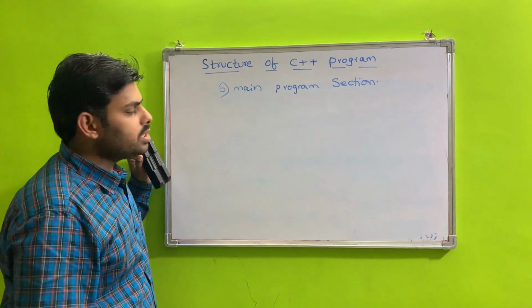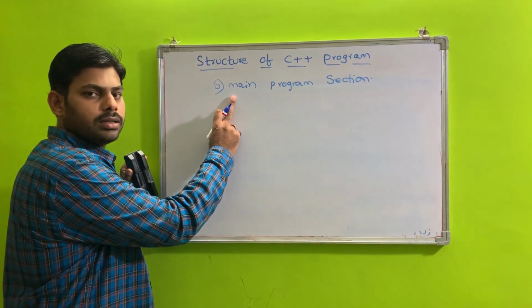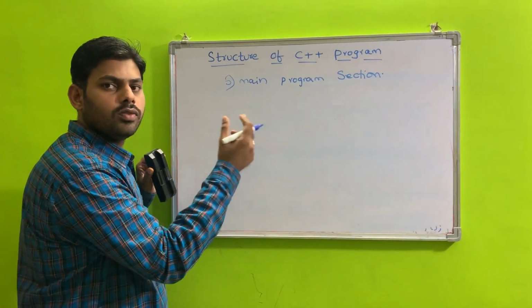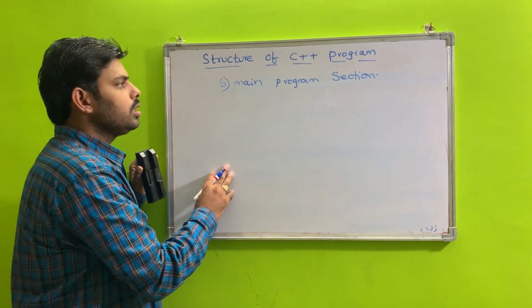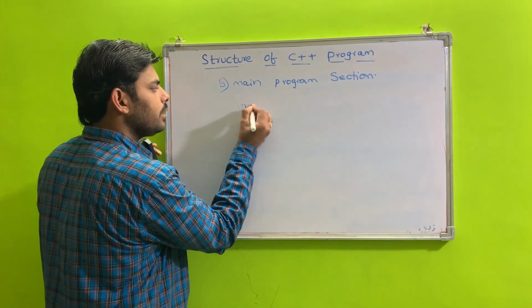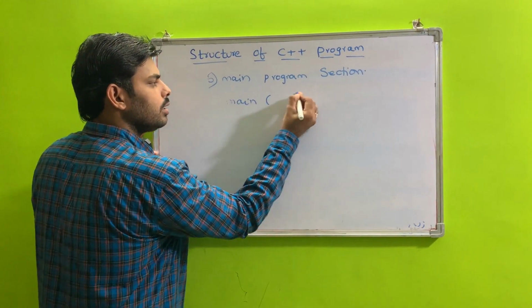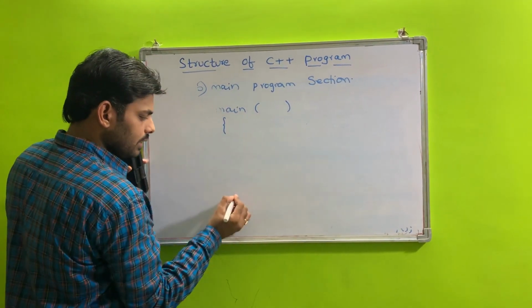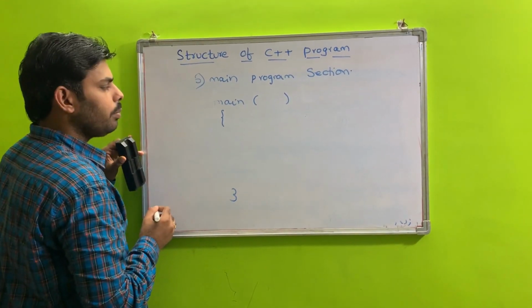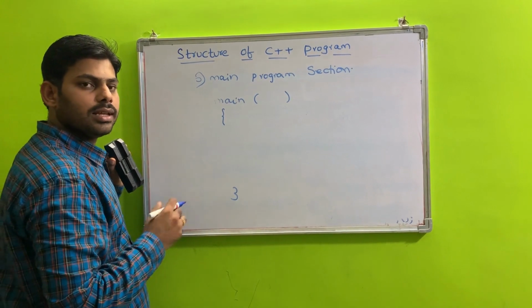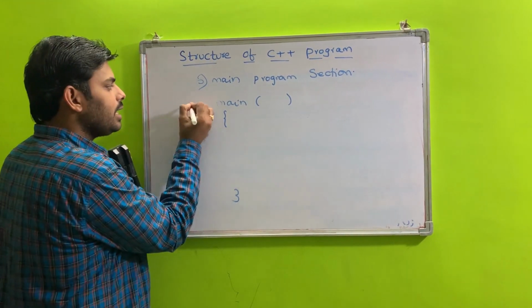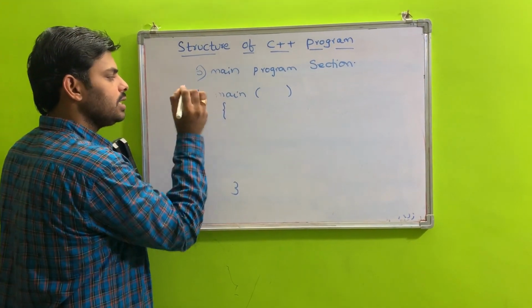In any language, every program starts with the main function, and C++ also follows that. The syntax for main is main, with an opening brace and a closing brace. By default, in C++, main returns an integer value.